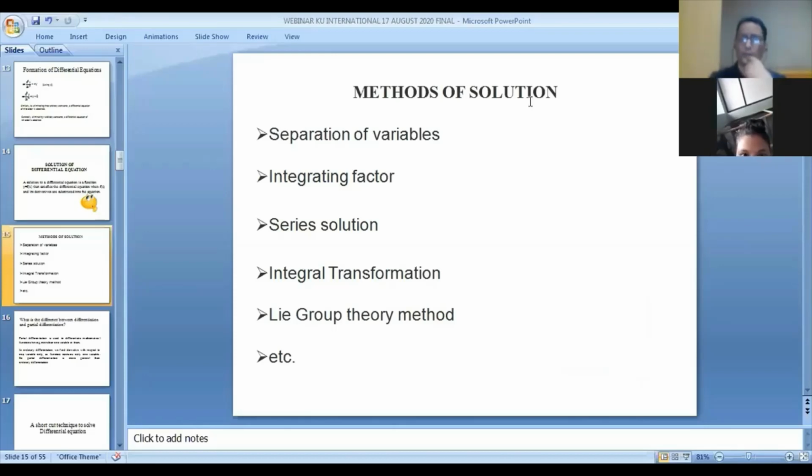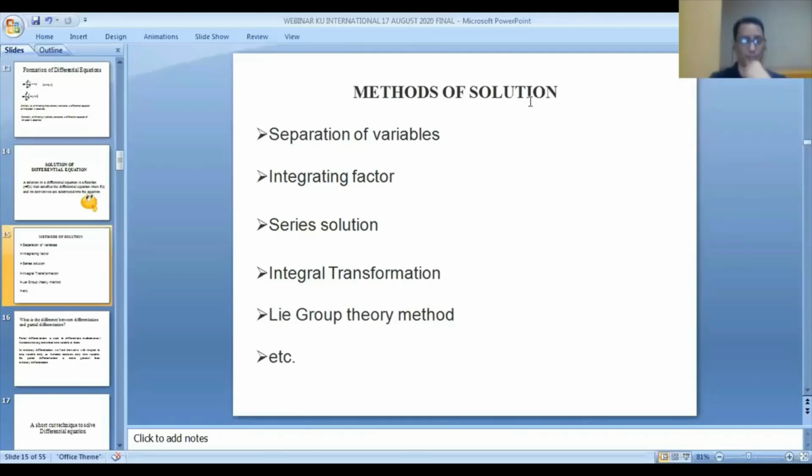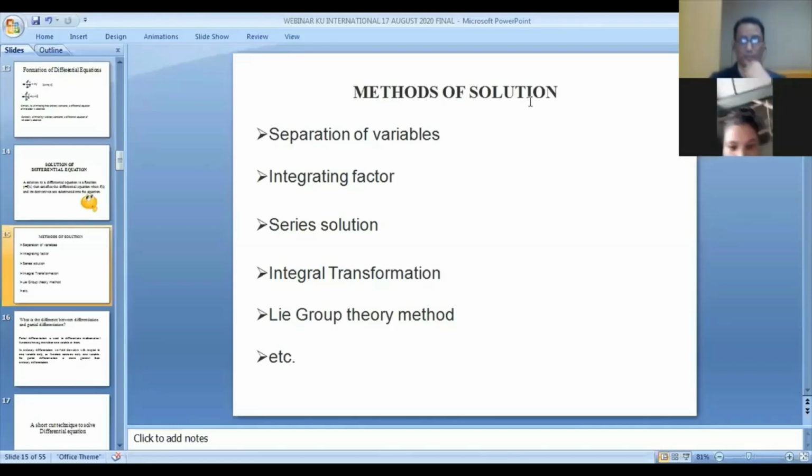What do you mean by separation of variables? We can use this for a first order differential equation. If I get the differential equation in this form, dy by dx is equal to f(x) g(y), then we can solve it with the help of the separation of variables method.